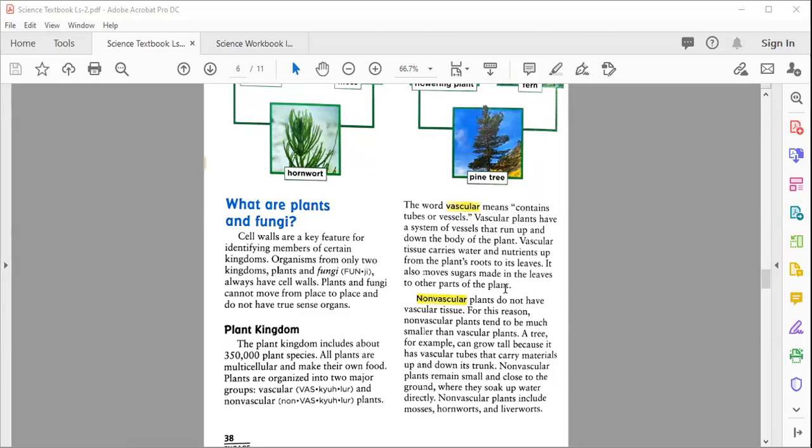So it's very easy to understand. Like in our body, we have veins and capillaries. We have different types of vessels in our body through which food is moving, blood is moving, and air is moving. In the same way, though not like our vessels, it's different from us, in plants there are certain types of tubes, and we name them vessels. These vessels run through the plant body and help the plant move food, sugar, and nutrients all over its body.